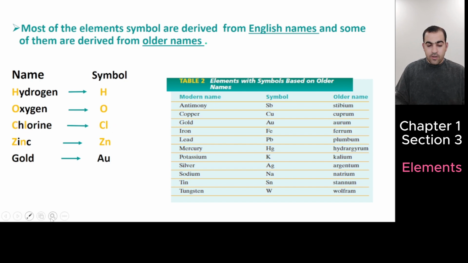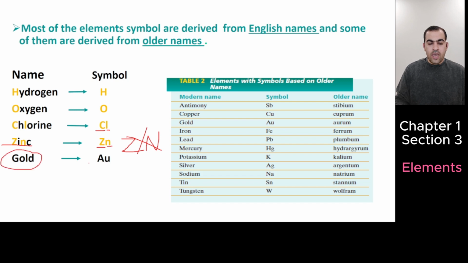This is very, very important: when you write the symbol of an element, the first letter is always capital and the second one is small. For example, zinc, we take the first and third letters. The first letter is capital, the second one is small. If you write it otherwise, that's wrong.